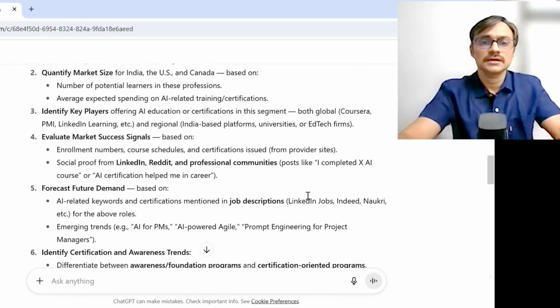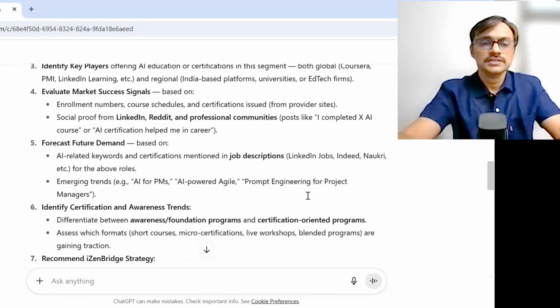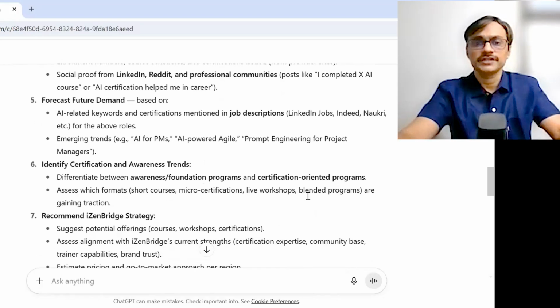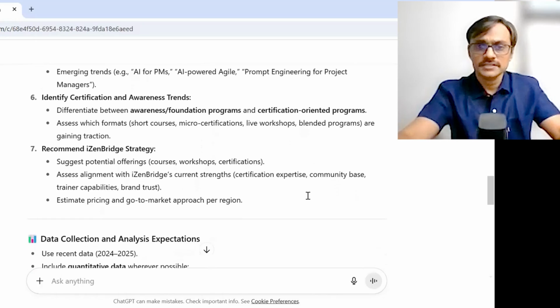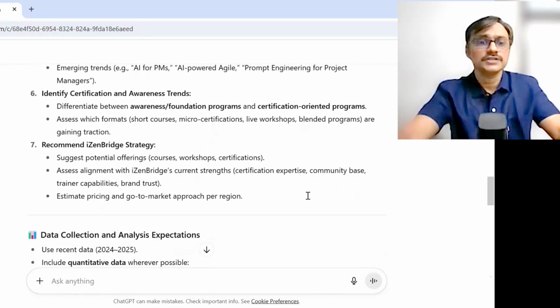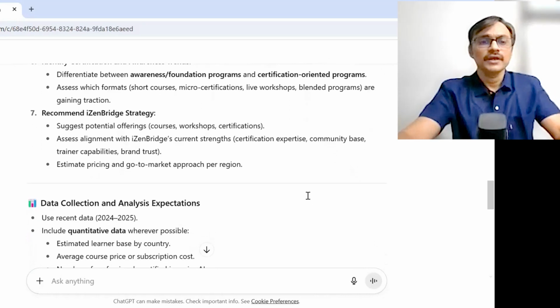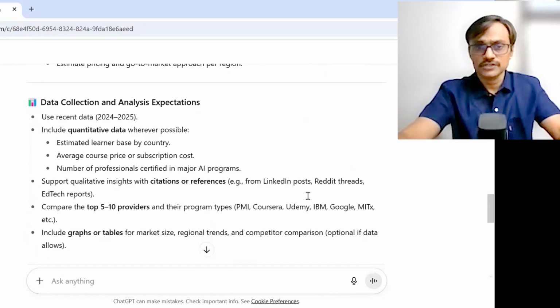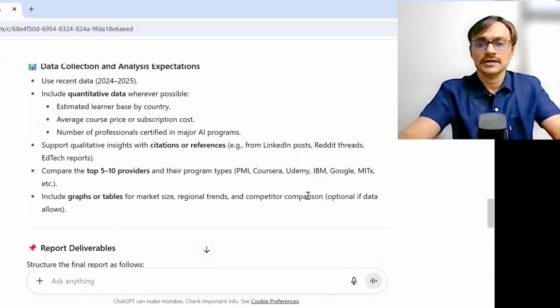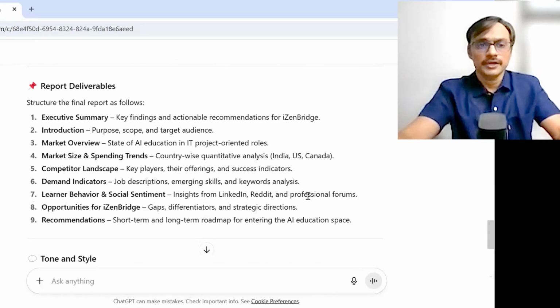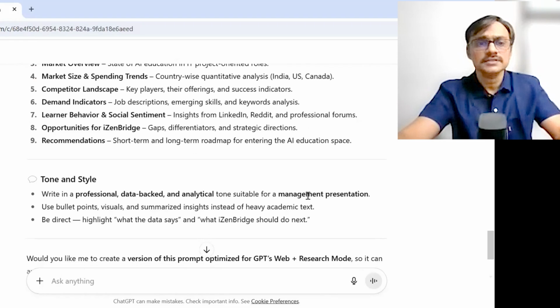Evaluate market size, signals, okay, forecast future demand, AI related job description, emerging key trends like prompt engineering for project managers, identify certification awareness, okay, micro credentials and all, and recommend an agent strategy. Data collection analysis expectation, you data range from 2024 to 25. I can update if I want, yeah. And we can say that compare top 5 provider to their program types. Yeah, now it is an example. I hope it will not deviate. Include graph or tables of the market size, report deliverable, executive summary, introduction, market overview. Great. Yeah, I think this is all good.